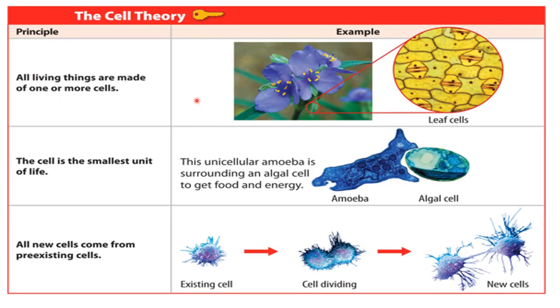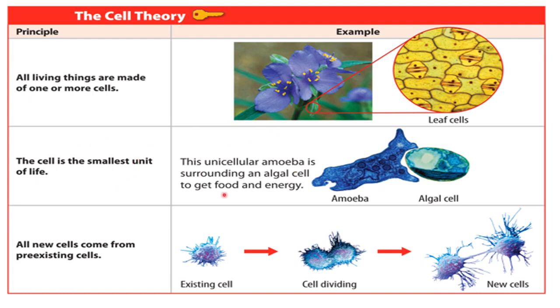This was the cell theory. On the left hand side you will see the principles of cell theory, and on the right hand side there are examples of cell theory. So what were the principles? All living things are made of one or more cells. So these are the cells. The cell is the smallest unit of life.